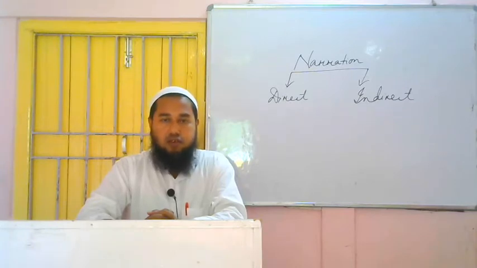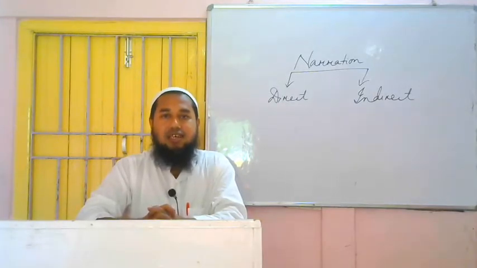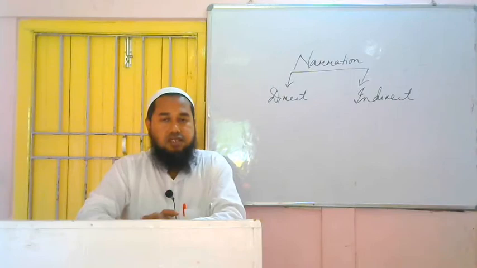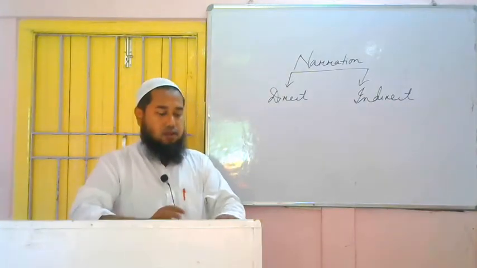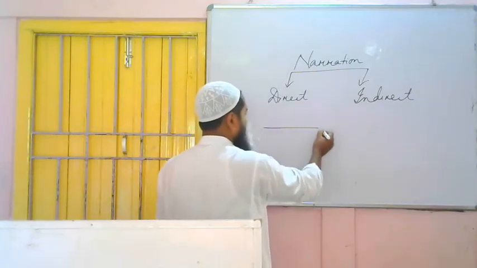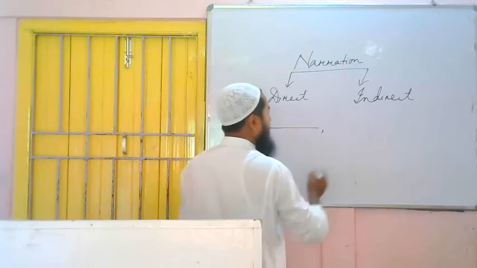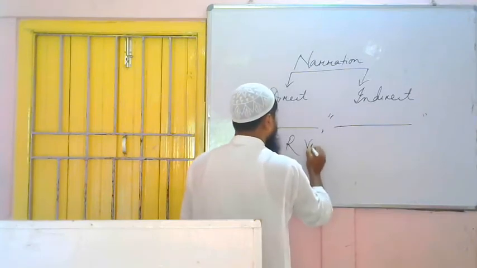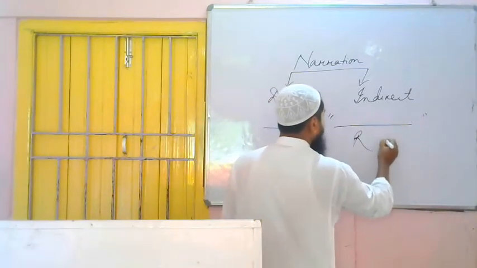Indirect narration. So from here we have understood that direct narration is the speech where we quote the speaker's sentence as it is, and indirect narration is the narration in which we quote the speaker's speech in our own language. For identification, the part before the comma is the reporting verb, and inside the quotation is the reported speech.